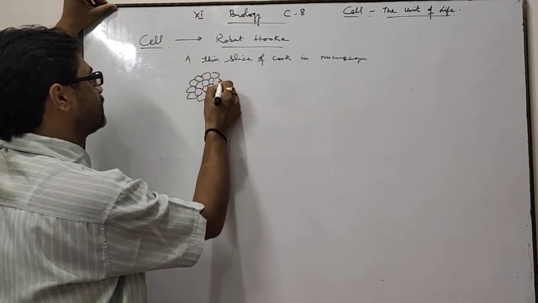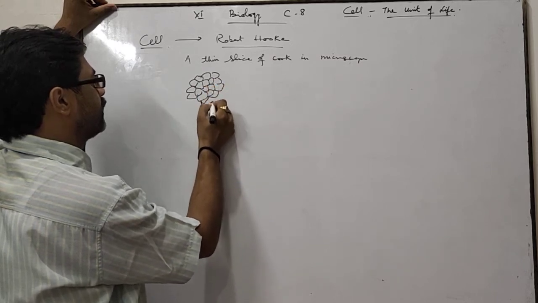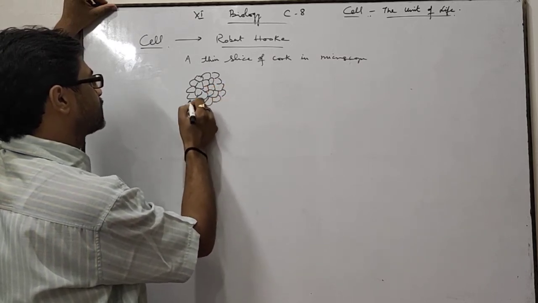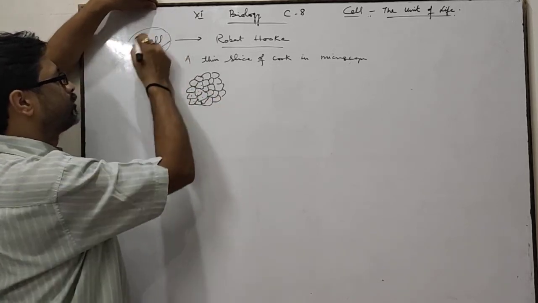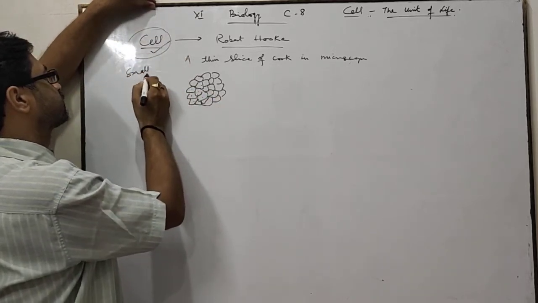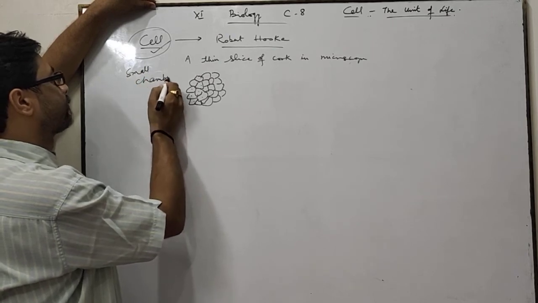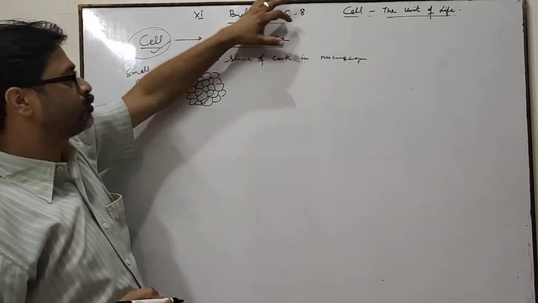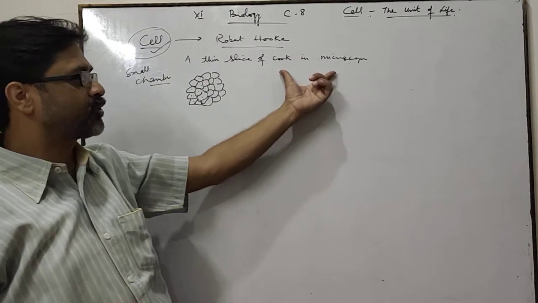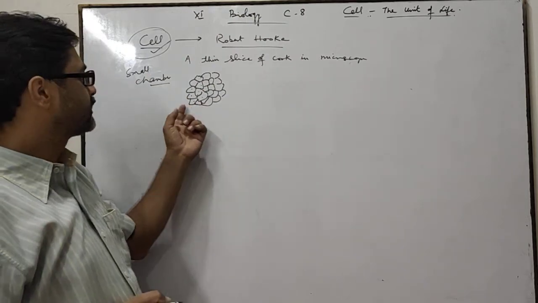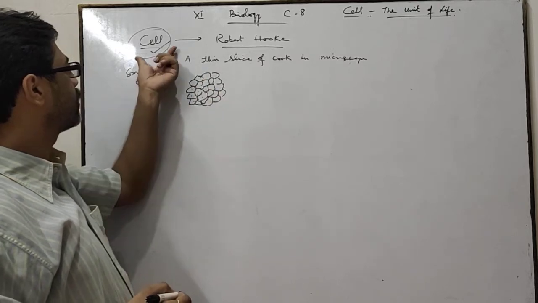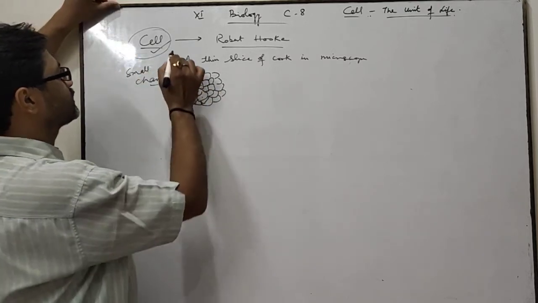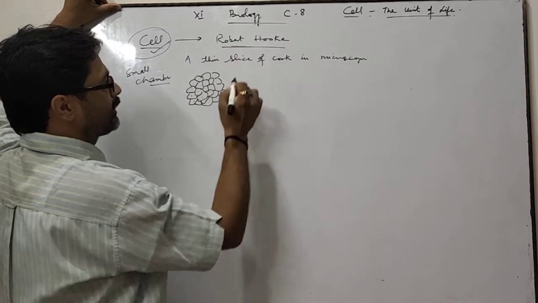These small chambers are called cells. Cell means a very small chamber. When Robert Hooke saw a thin slice of cork in a microscope, he saw a large number of small chambers. These chambers are called cells. So you can say the cell was discovered by Robert Hooke.